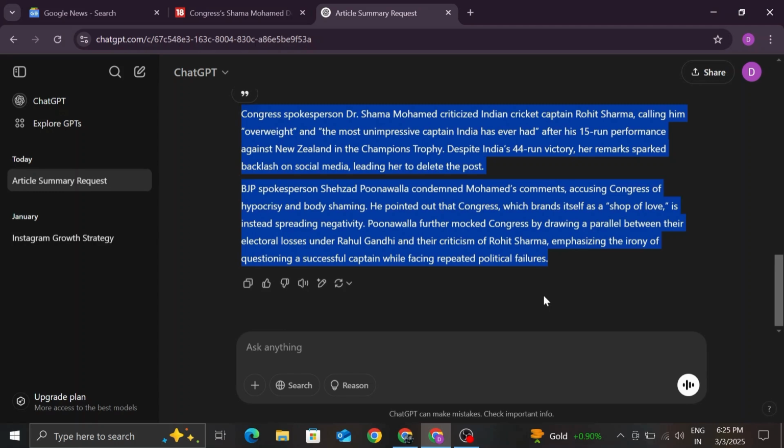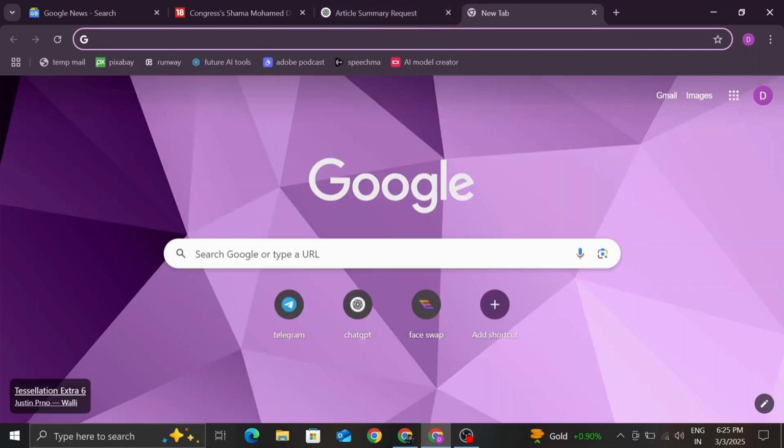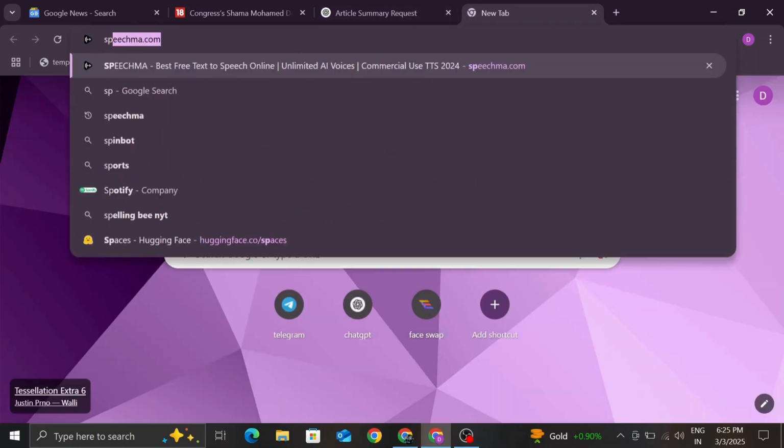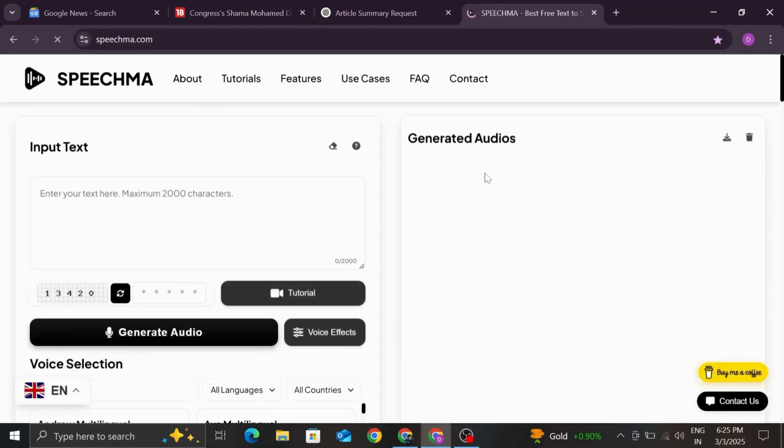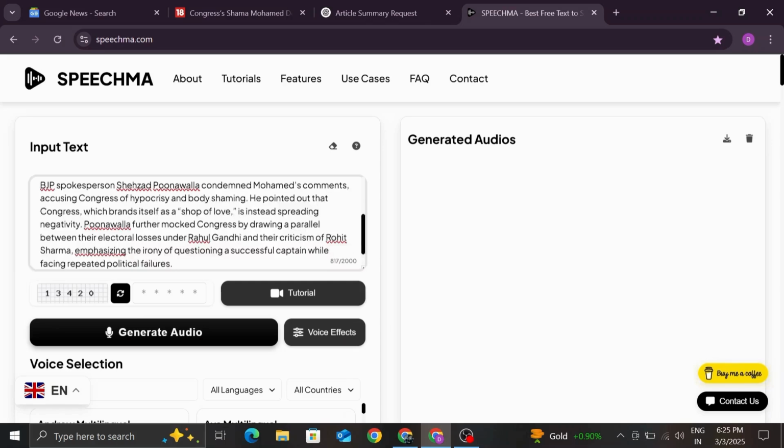The third step is go to your browser and search speechma.com. The link is also in the description, so check it out. Paste the text that you copied from ChatGPT.